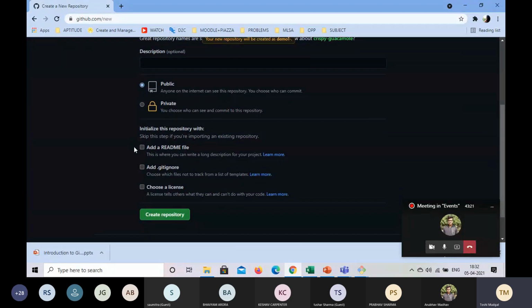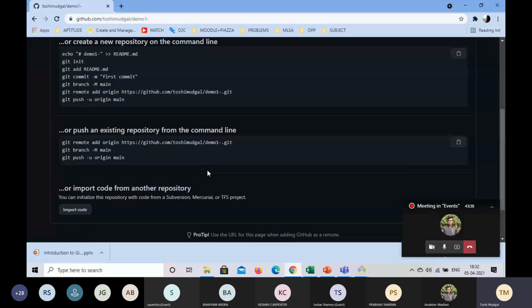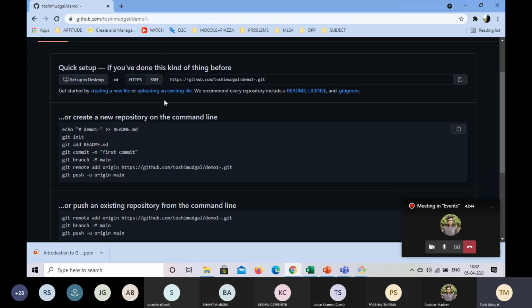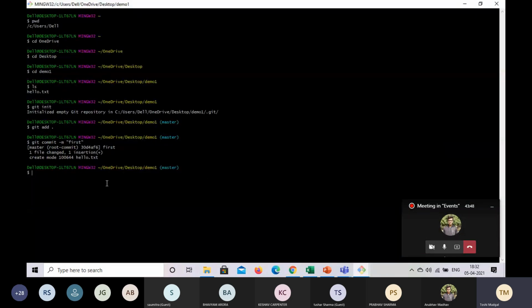And see, this was what I was telling earlier, that GitHub provides the option of adding a README file, etc. Yeah, so we will just create a new repository. So now what we have to do further is link this one to the GitHub one, and how to do that we will see.